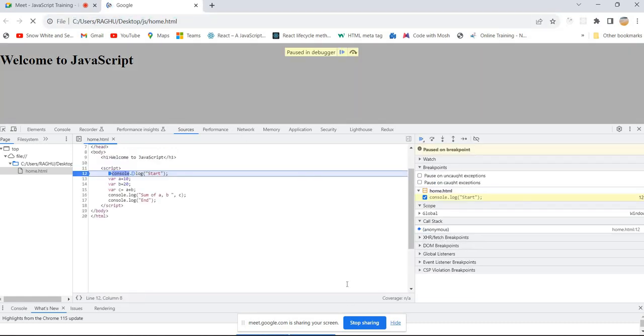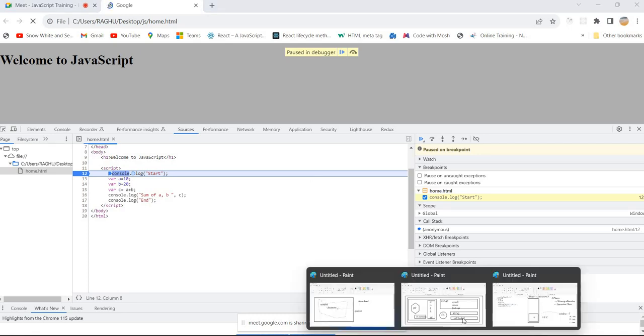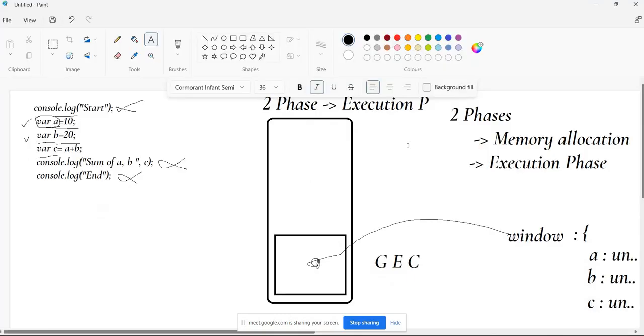Whenever I put a breakpoint, it pauses the execution between phase 1 and phase 2. Phase 1 has completed, and before taking action on phase 2, it has paused the whole world of the JavaScript runtime environment. So far the JavaScript engine has allocated memory for A, B and C, and those should be undefined.